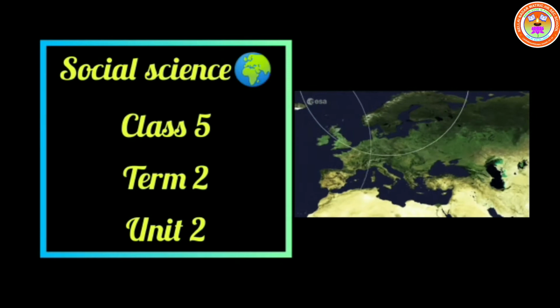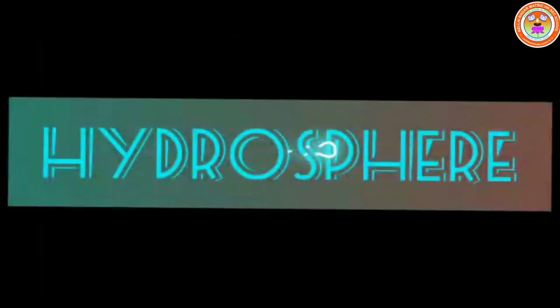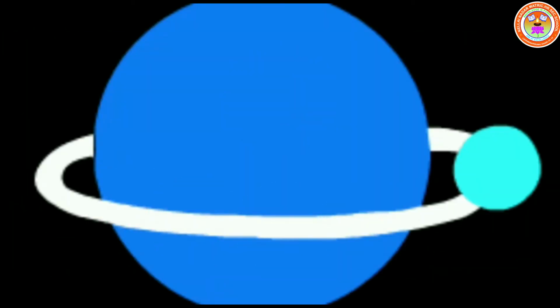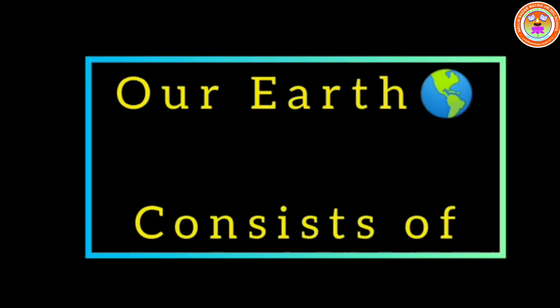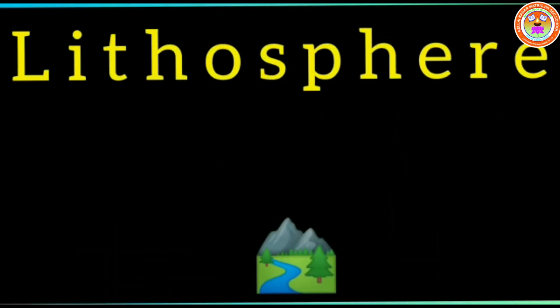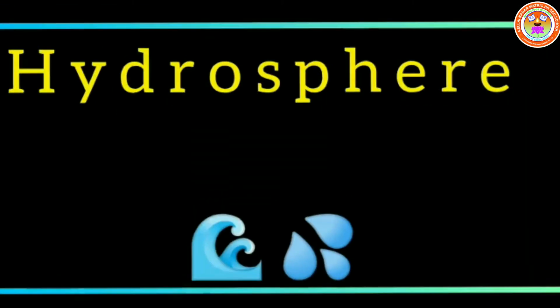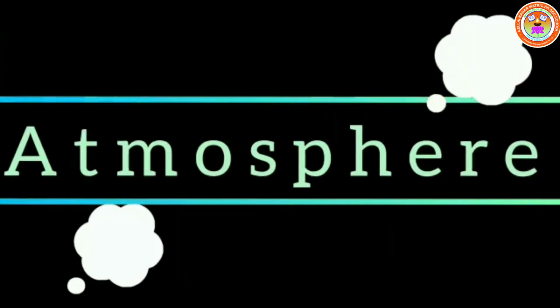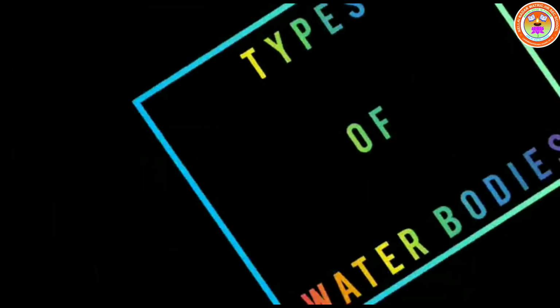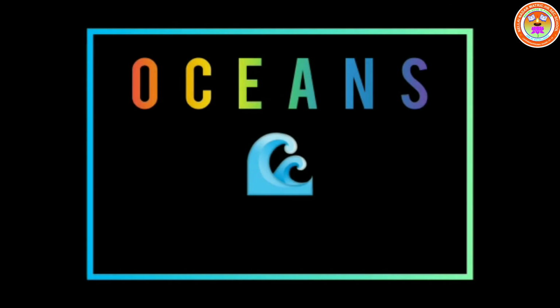Today we are going to learn Social Science Class 5 Term 2 Unit 2 Hydrosphere. What is the topic of the lesson, children? Hydrosphere. Let's recap, children. This is our Earth. Our Earth consists of three layers. What are those three layers? The first one is lithosphere. Lithosphere means land. Hydrosphere means water bodies. Atmosphere means air. Now we'll see the types of water bodies.